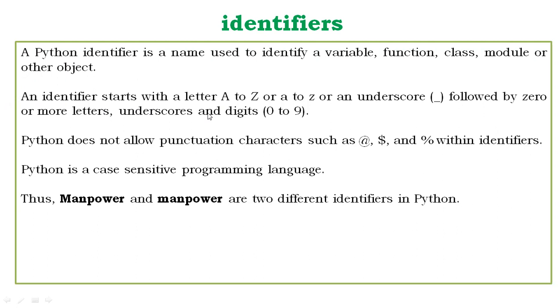Based on the data type of a variable, the interpreter allocates memory and decides what can be stored in the reserved memory. Therefore, by assigning different data types to a variable, you can store integer, decimal, character in these variables. The general point you have to keep in mind is that a variable should not be a keyword, and what category you have to define.